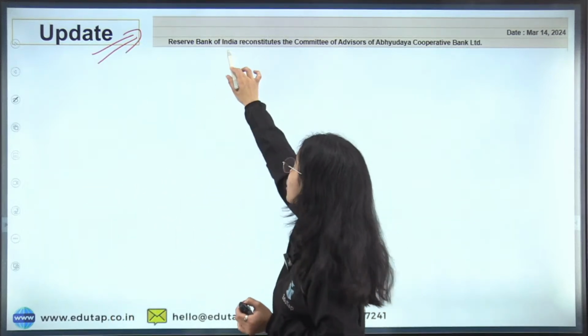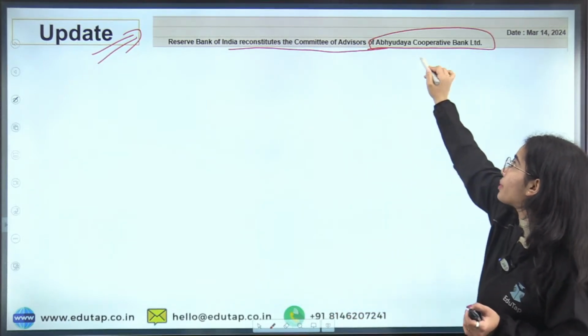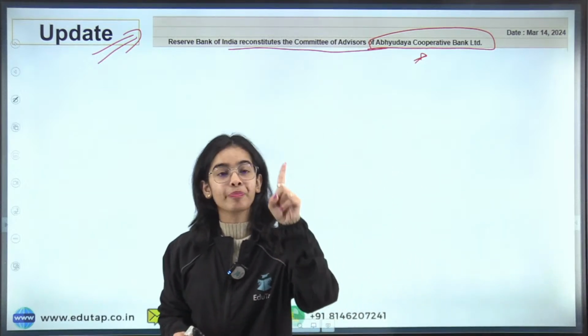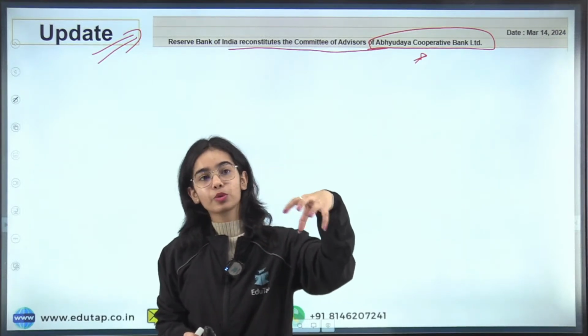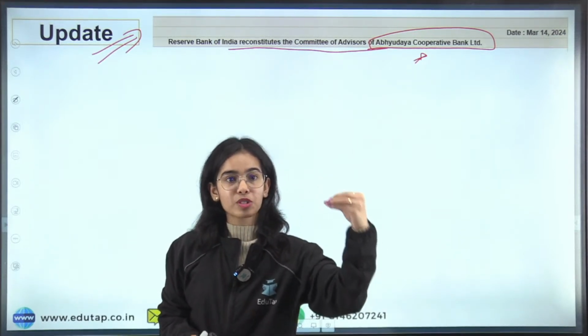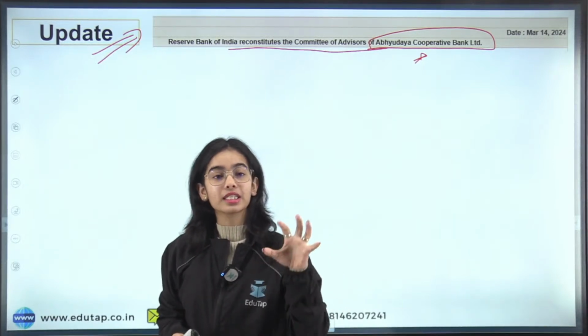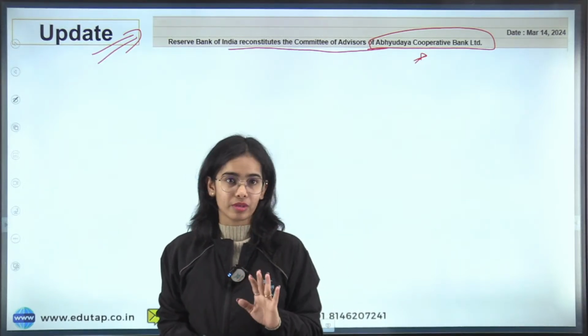The Reserve Bank of India reconstituted the Committee of Advisors of the Abhyuday Cooperative Bank. I hope you will understand and remember that there is an administrator who is handling the whole of the bank, Abhyuday Cooperative Bank. Now under the administrator there is the Committee of Advisors that is advising and assisting the administrator.